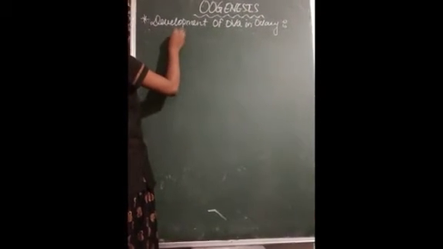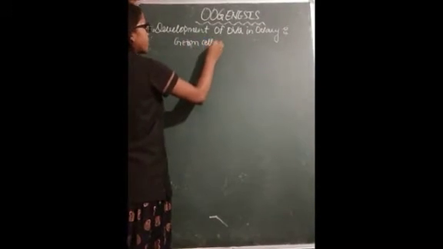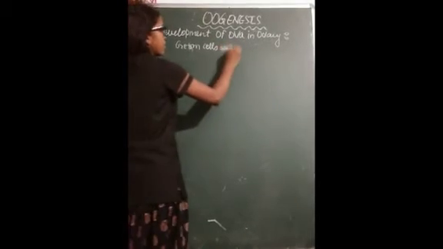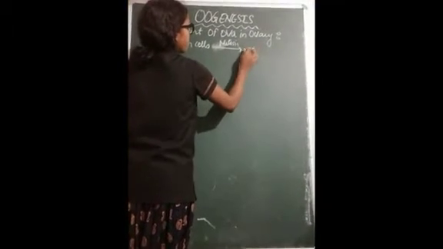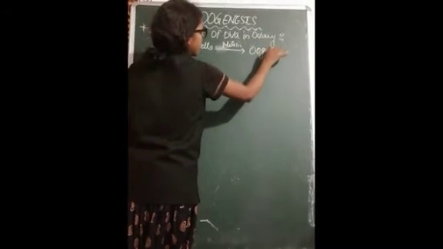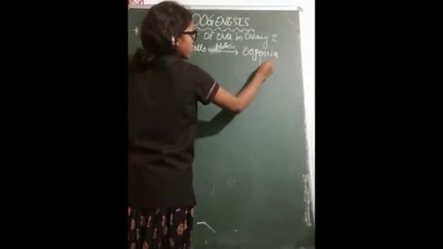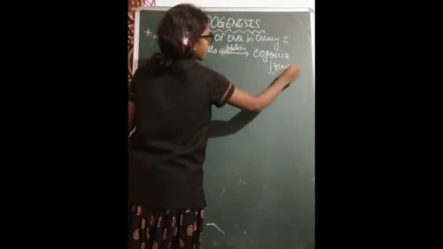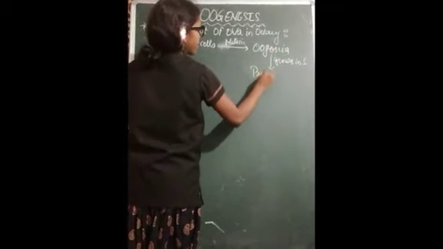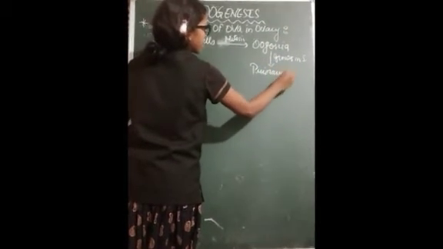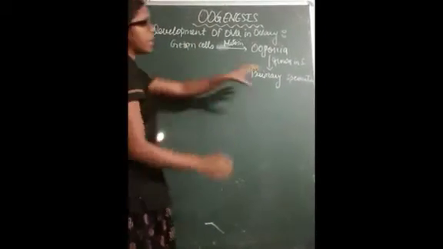We know that germ cells undergo mitosis to form oogonia, and some of the oogonia grow in size to form primary oocytes. Primary oocytes, right? So we'll start from here only.